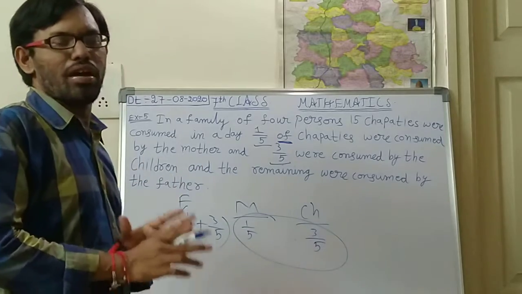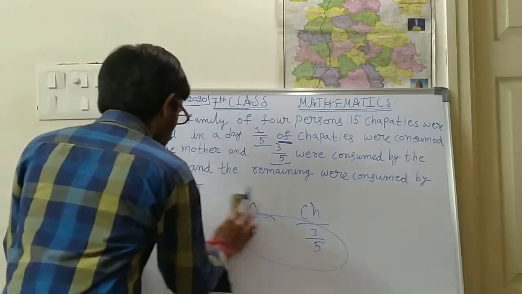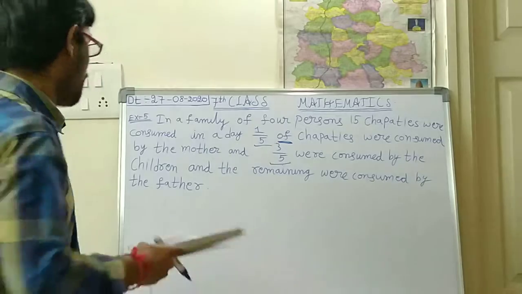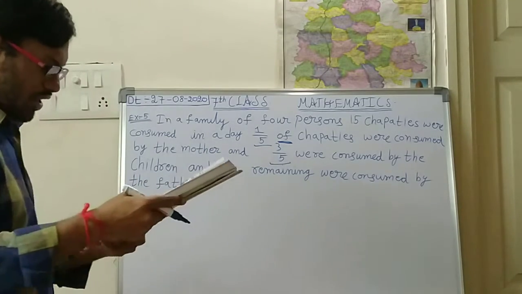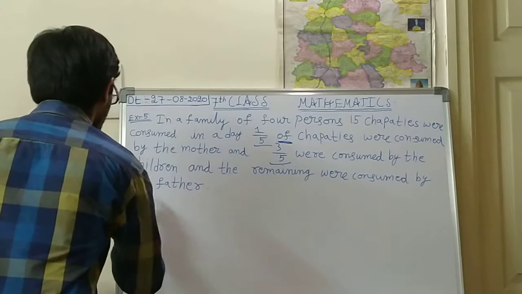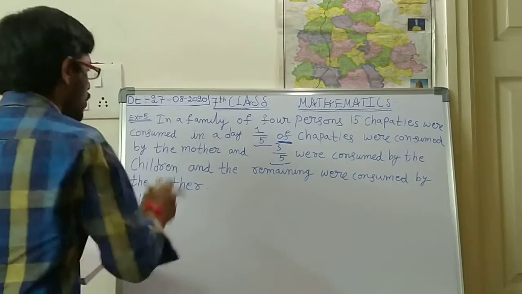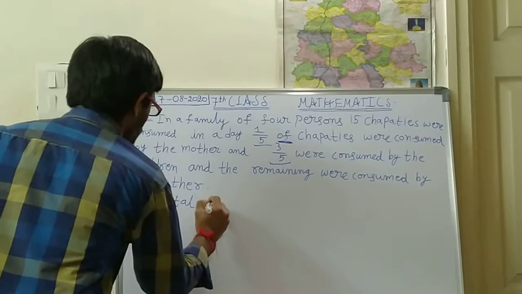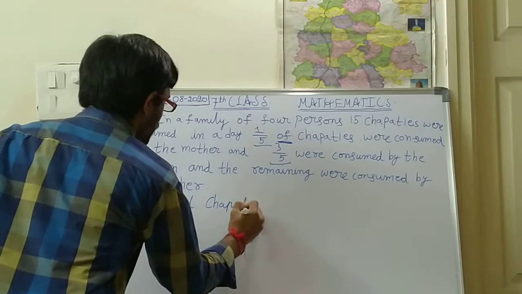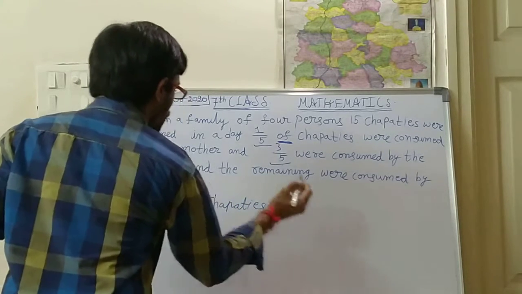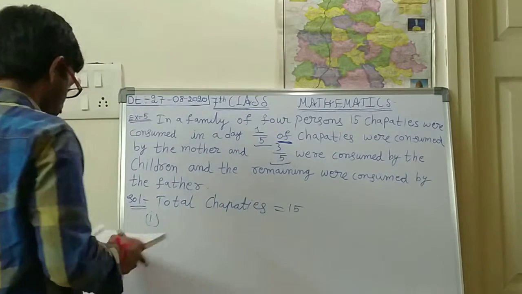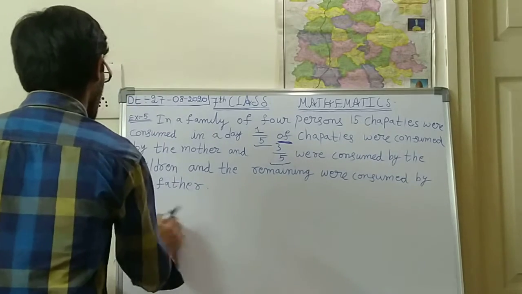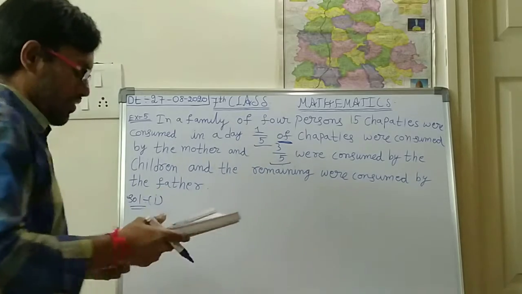Actually, what is the problem we have to find out? First of all, we should know what the problems given are. First you should write the solution. So first, total number of chapatis is 15. You need not write this; directly you can start with the first one in the solution.